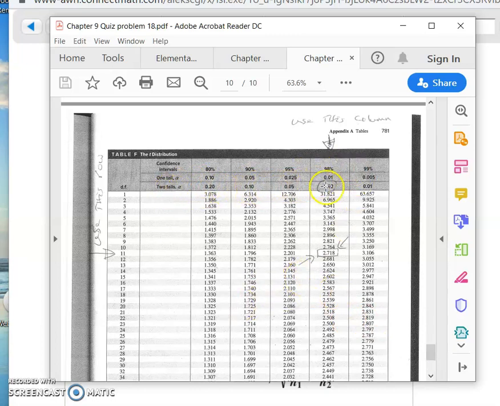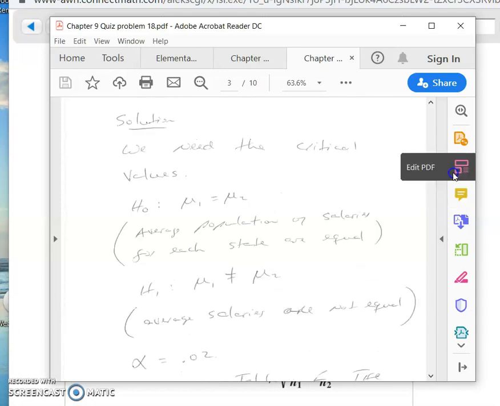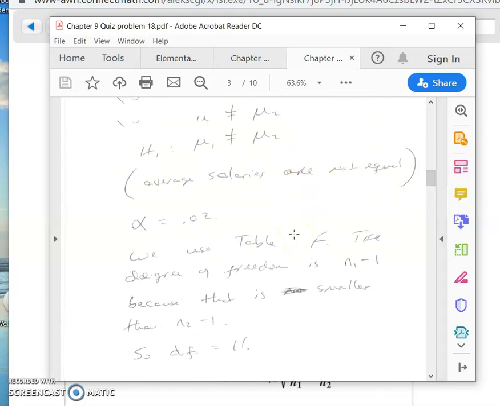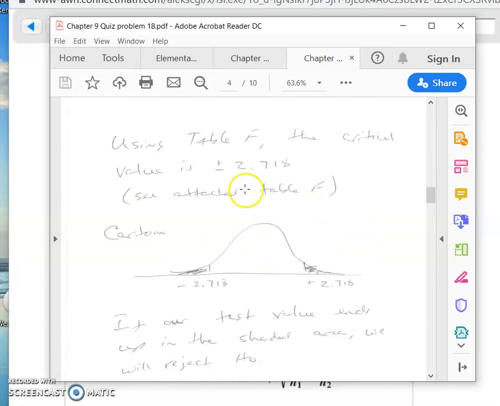My alpha is 0.02, so this is the column right here that I want. This is the row that I want. So this column and this row give me 2.718. So 2.718 is the critical value. Now this is plus or minus.